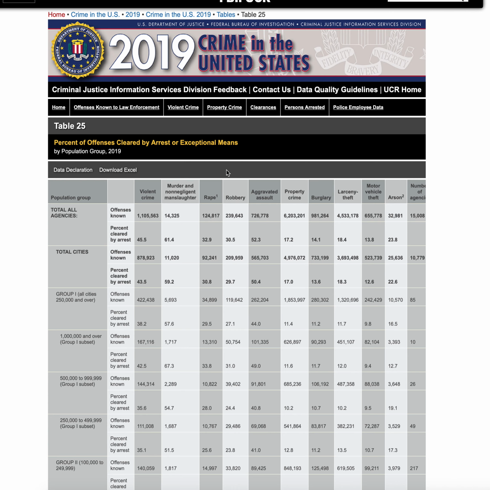Number 1, the offender has to be identified. We can't clear a case if we don't know who the offender is. Number 2, there needs to be enough evidence to support an arrest. So if you don't have enough evidence to reach the probable cause threshold, or a judge denies you a warrant based on a lack of evidence, then we can't clear that case.